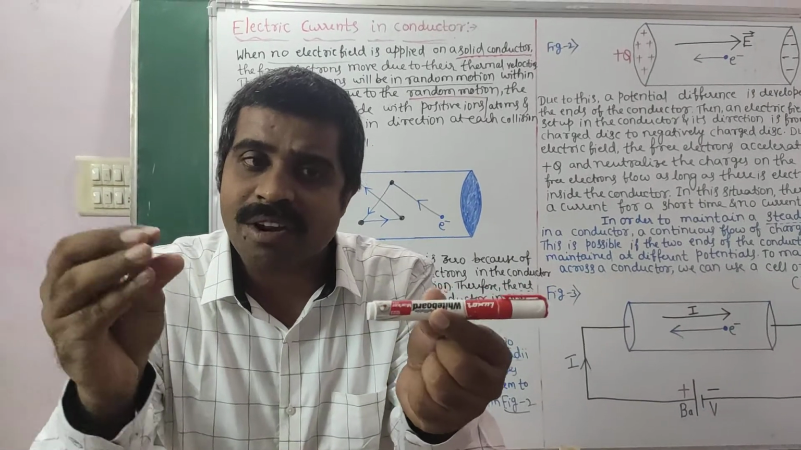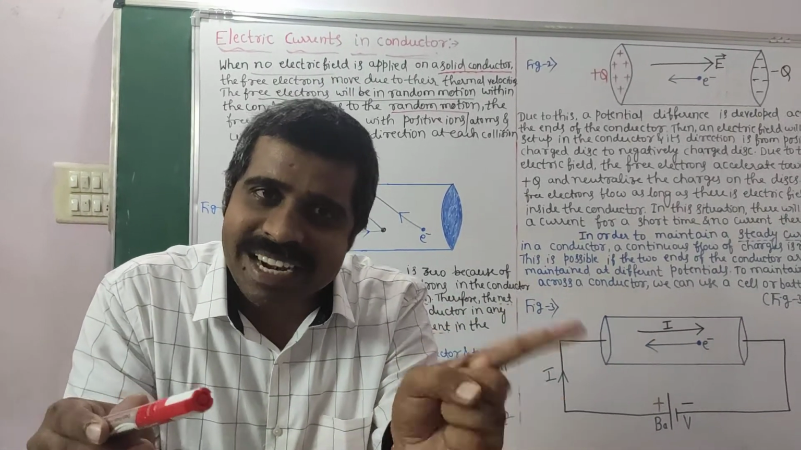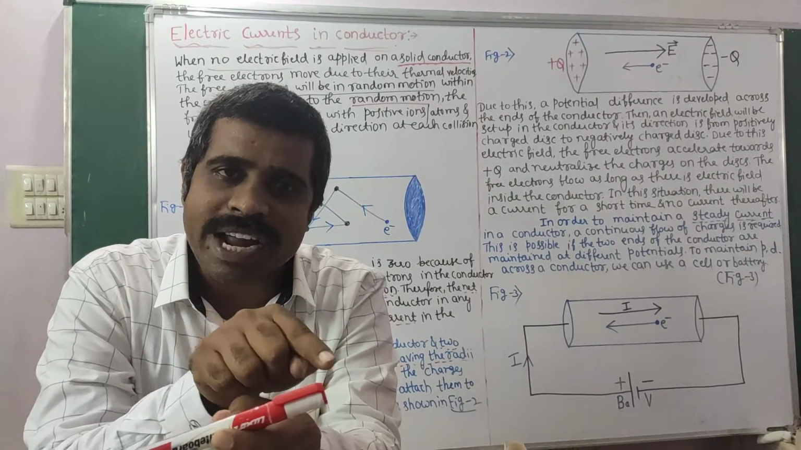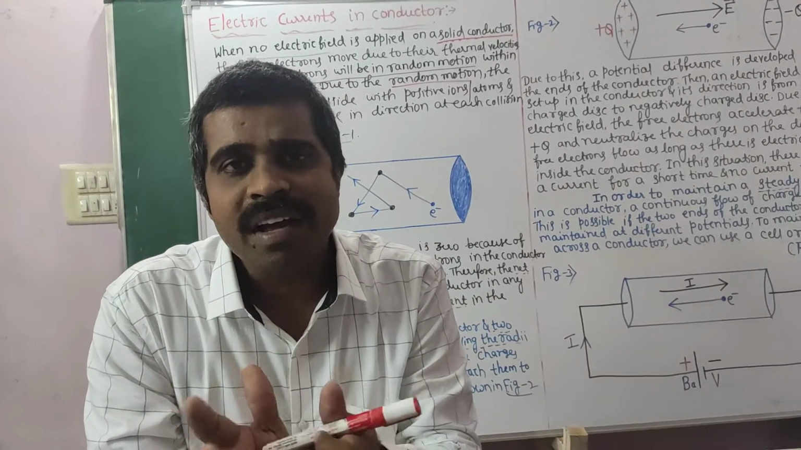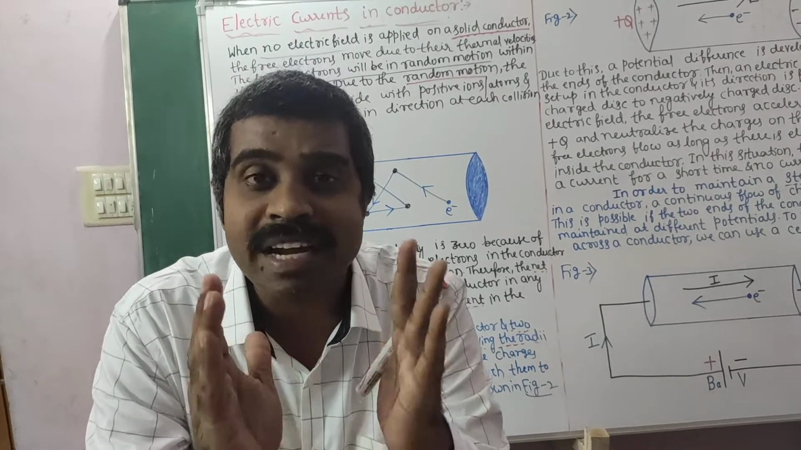I will fix one circular disc at end A, and an identical circular disc at end B. I will give positive charge at A and negative charge at B, and hence we are successful in setting up an electric field. By maintaining positive charge and negative charge like this, the electric field is set up here.